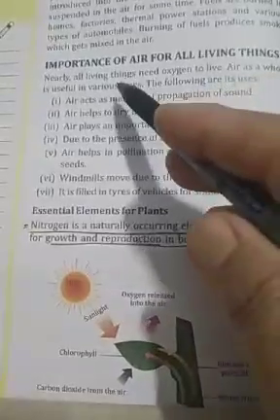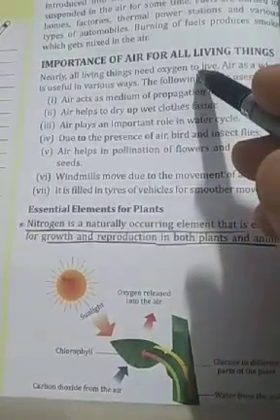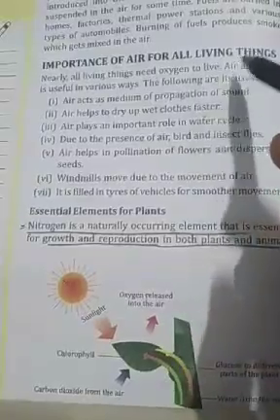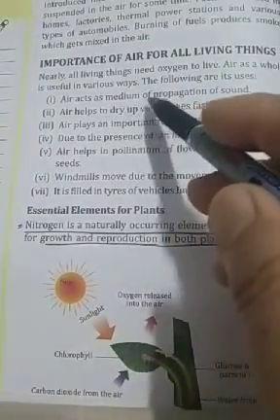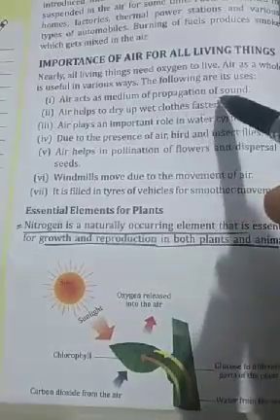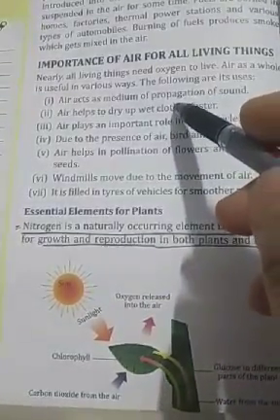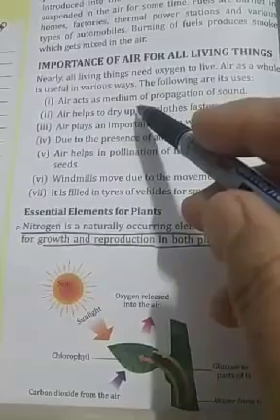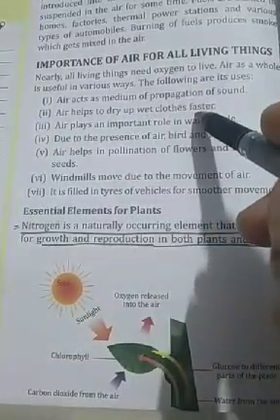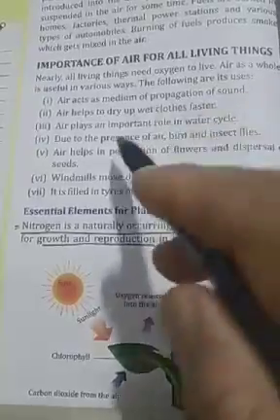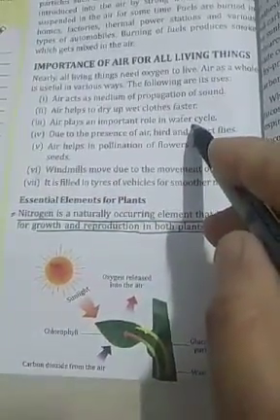All living things need oxygen to live. That we have done while doing oxygen. Air as a whole acts as a medium of propagation of sound. Sound cannot travel from one place to another if there is no medium between, so air acts as that medium. Air helps to dry up wet clothes faster. Air plays an important role in the water cycle.